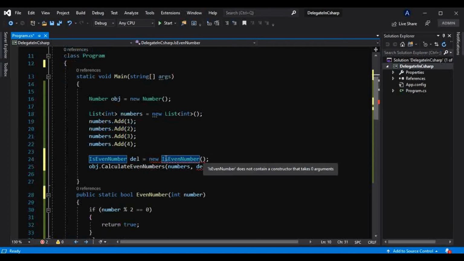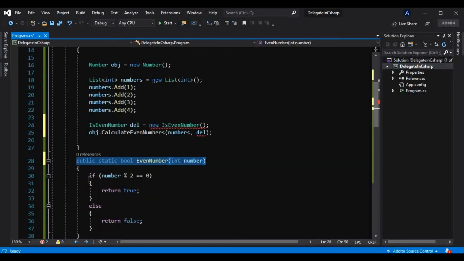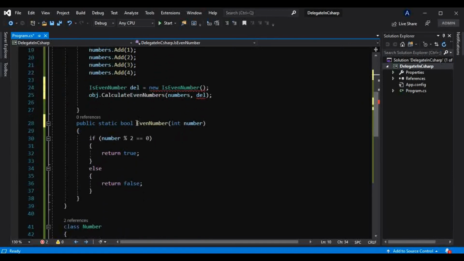And we know in the constructor of this we have to pass the method name which is having the same signature. So now this method, that is even number, which is calculating the logic of whether that number is an even number or not, has the same signature as this delegate here. So we will pass that method name here. Don't be confused in this, guys.